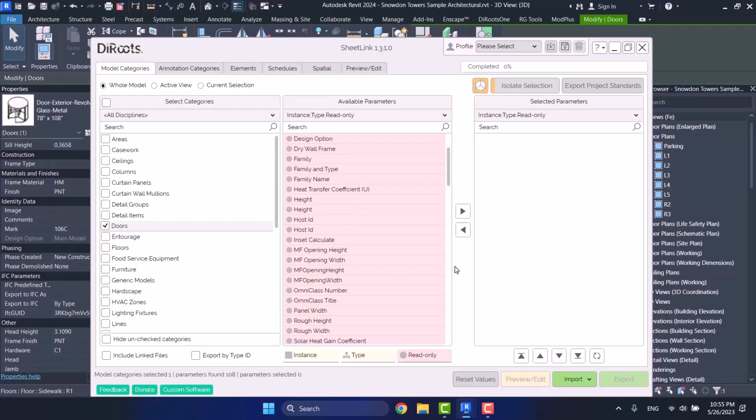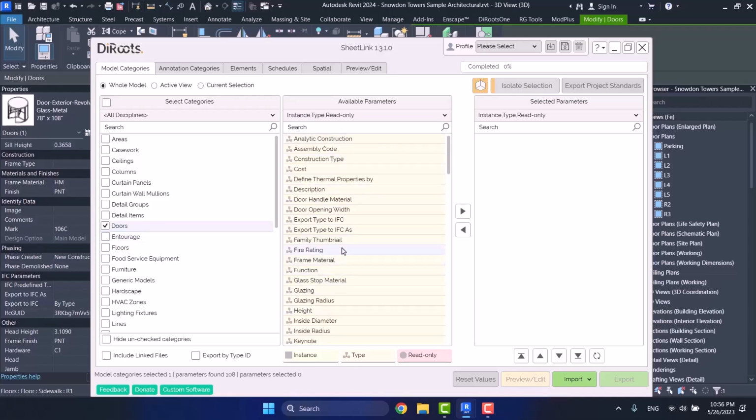For now, I tick on all of them. And then I ask it to sort it out based on their type. First type, then instance, and then read-only. Now you can select those parameters that you want from these parameters that are available for this category.